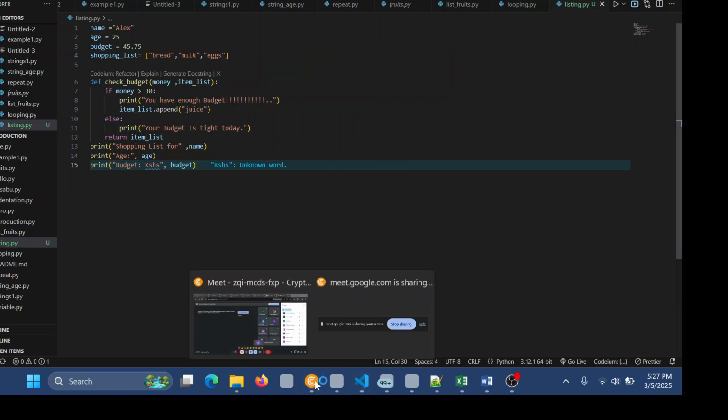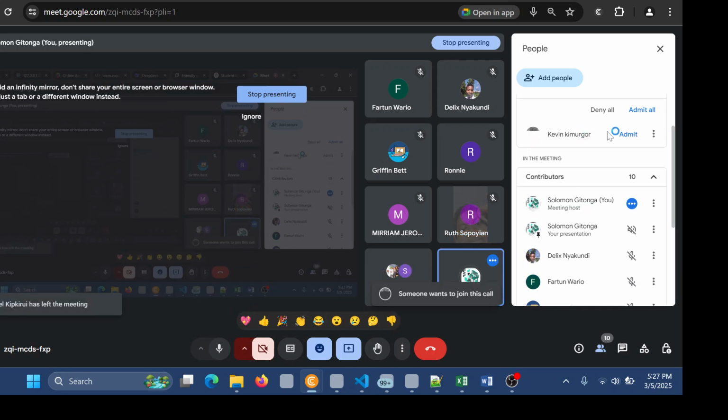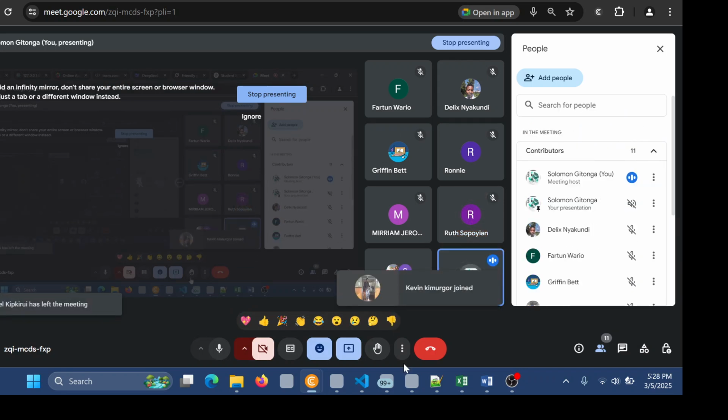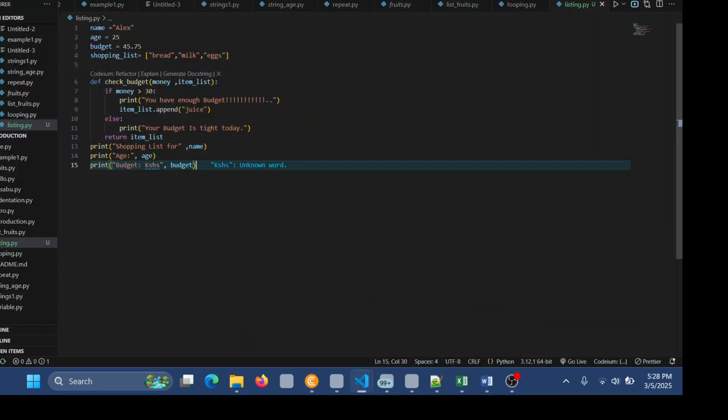Let me admit somebody here very quickly because of time. Yeah, here you have it. We can proceed. I will explain everything point after point after I'm done coding. I'm almost done with it.